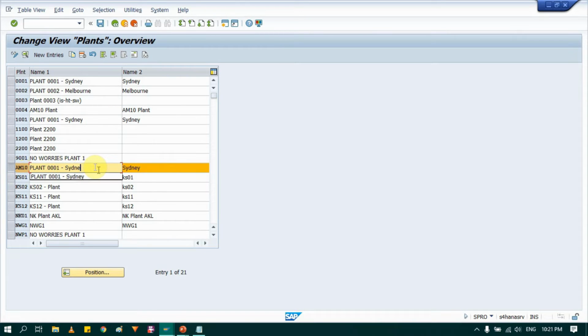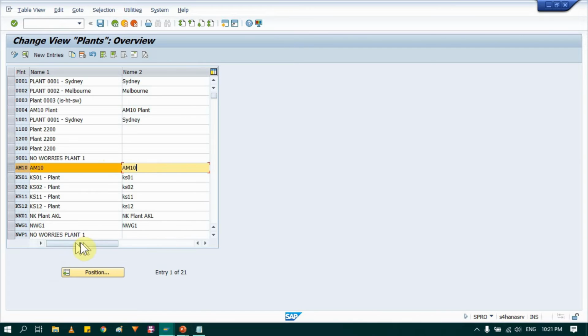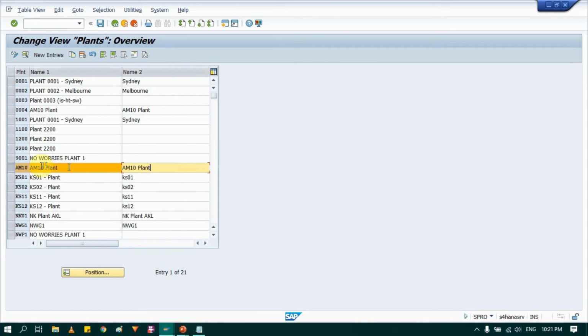So maintain its name and everything that you want, because it now shows the similar details that are maintained in the plant that we copied from. So I'm going to maintain it here.